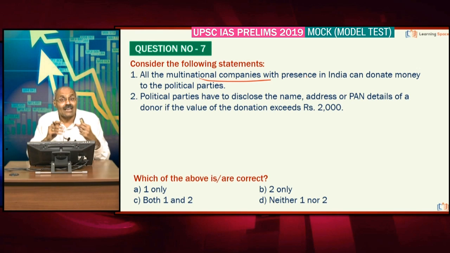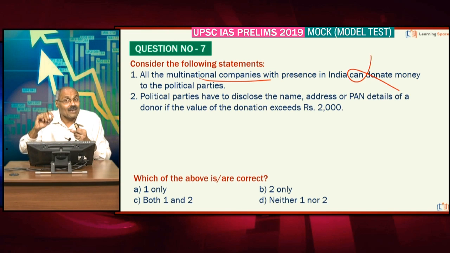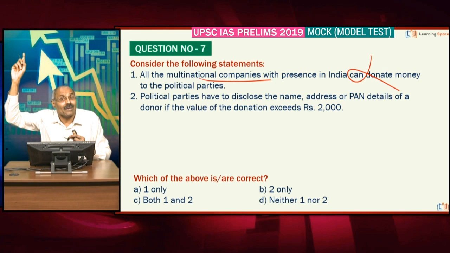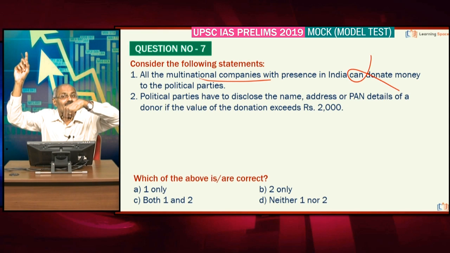All the multinational companies with a presence in India can donate money to the political parties. Absolutely wrong. Here, the companies which can donate are, to be specific, foreign companies having a majority stake in Indian companies.